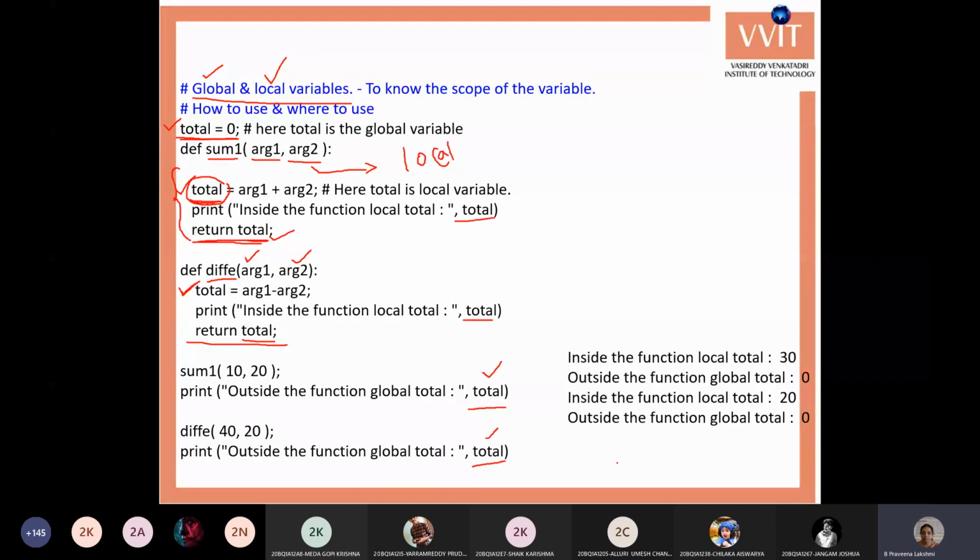30. What is the first total value? 30. Second total? 20. Once clearly observe. 0, ma'am. 0. Okay, the first total 0. Second total? 0, ma'am. Okay, why? Global variable is 0, ma'am.